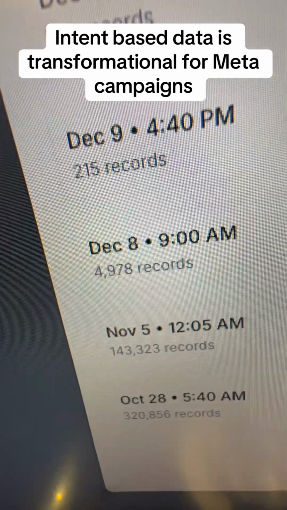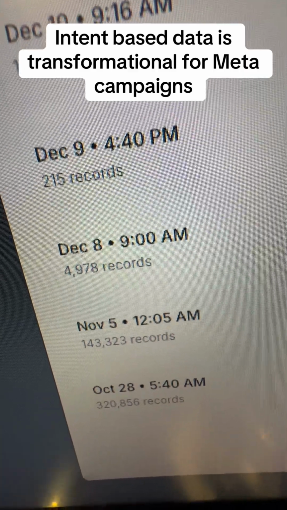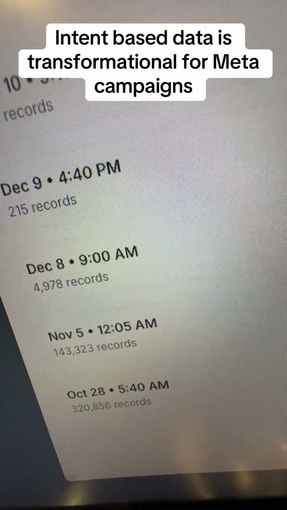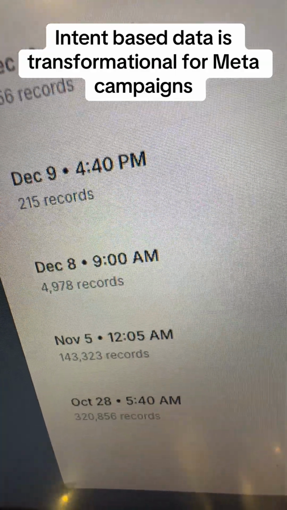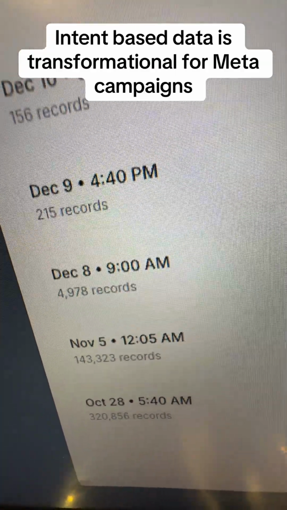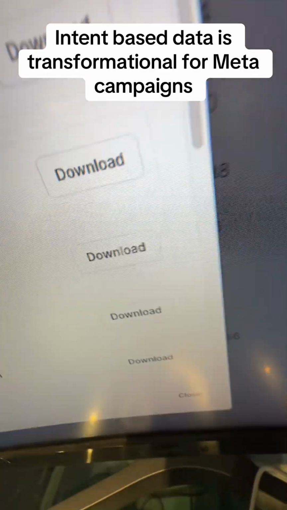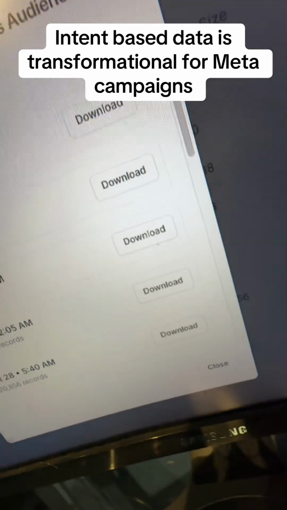At 9 a.m. I created a list of people who are wealthy. This was for a matchmaking client, very high end, works with very wealthy people, and they pay a lot of money, like close to six figures per year. And so I got 5,000 people that matched the psychographics and demographics, and we downloaded that list.